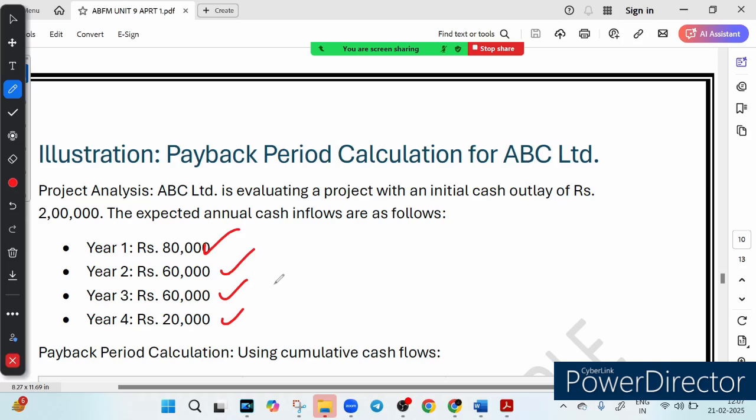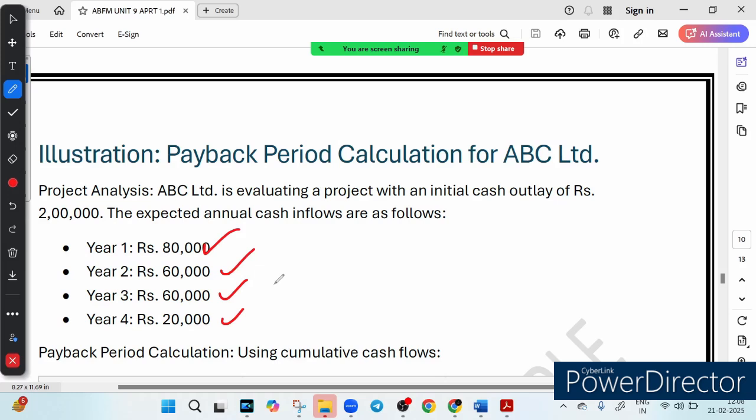In the previous question, what was happening? You invested some amount, right, and you earned a profit of 3 lakh. That was written after accounting for depreciation, right? So that was the case. We were just talking about 1 year, but here we have all 4 years of cash inflow being different. So it may be possible that cash inflow is different for all the 4 years. You can see it clearly written here.